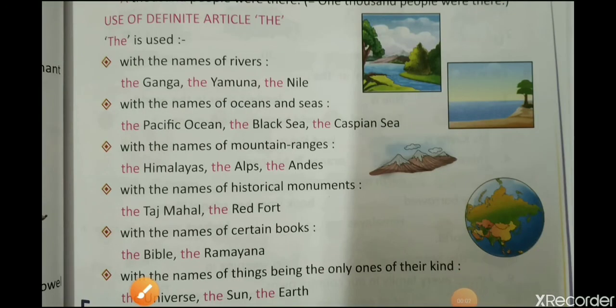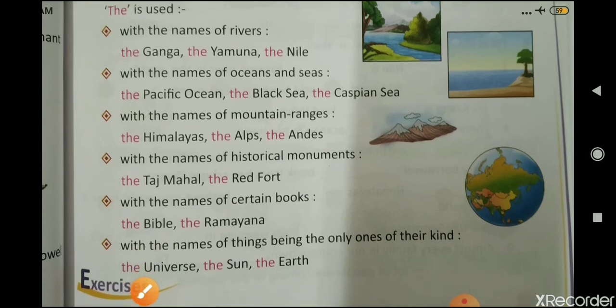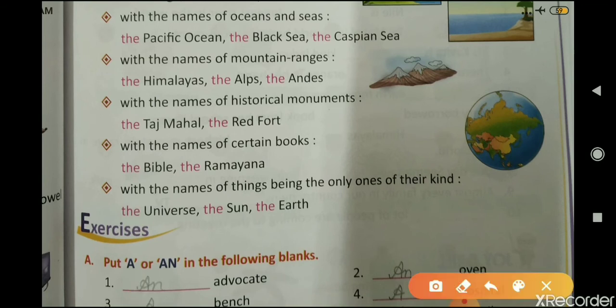Use of the definite article the. The is used with the names of rivers: the Ganga, the Yamuna, the Nile. With the names of oceans and seas: the Pacific Ocean, the Black Sea, the Caspian Sea. With the names of mountain ranges: the Himalayas, the Alps, the Andes. With the names of historical monuments: the Taj Mahal, the Red Fort. As you know, the is used for definite things, therefore we use it before these names.